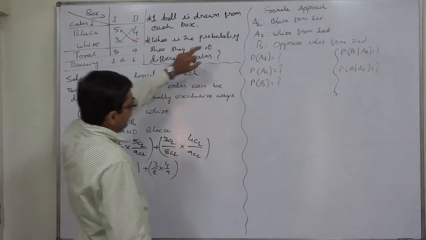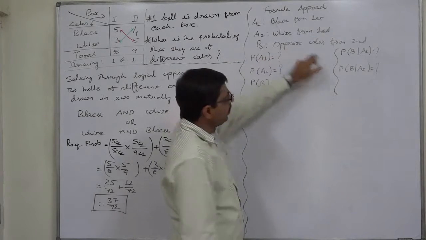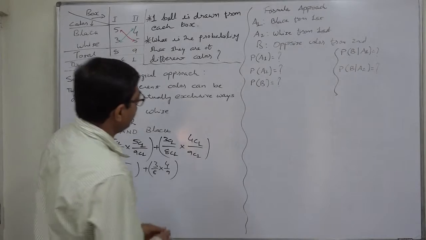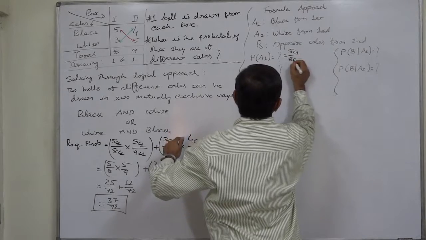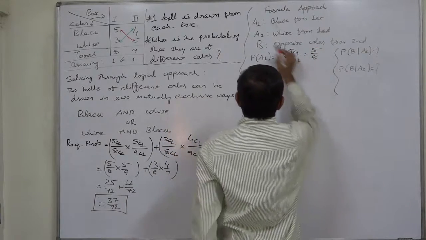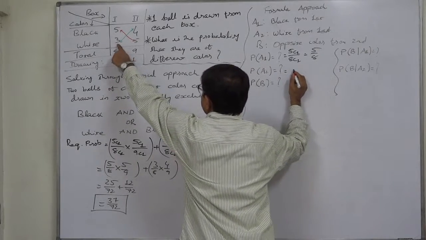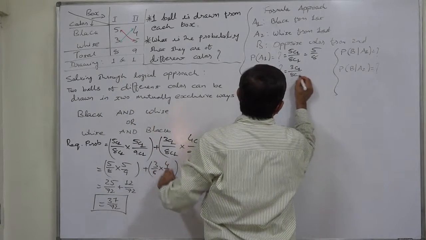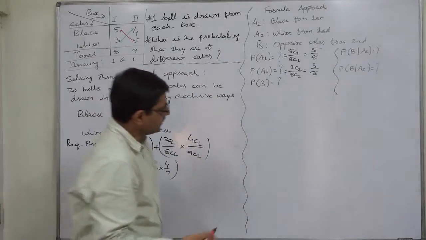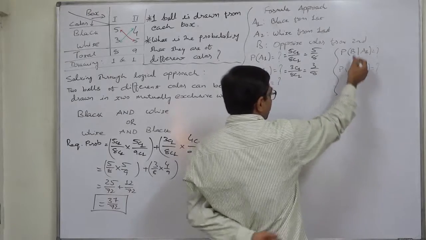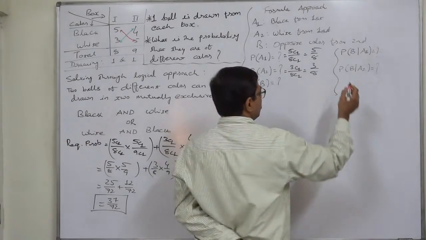First of all, we have to use sign. A1 is black from the first box, A2 is white from the first box, B is opposite color from the second. Now P of A1, black from the first, 5C1 upon 8C1, that is 5 by 8. P of A2, white from the first, 3C1 upon 8C1, that is 3 by 8. P of B is not possible at this stage because the ball of different color is dependent on the color of the ball in the first box.